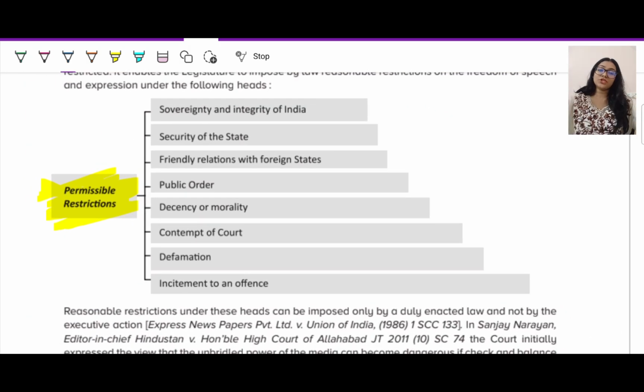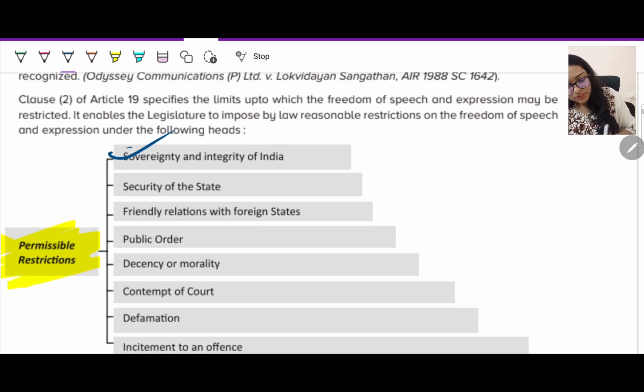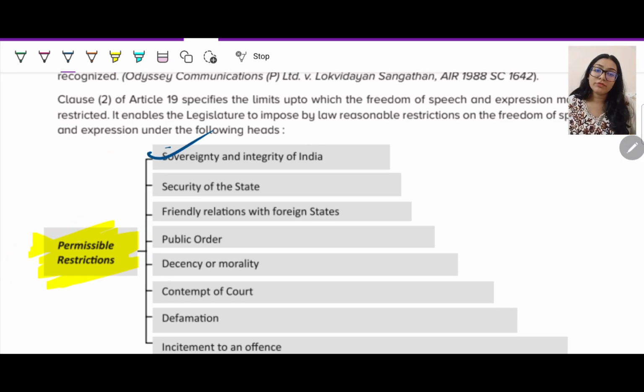Now, permissible restriction. I can say whatever I want, but can I say whatever I want? No. There are certain reasonable restrictions, you have to understand that. Anything which is against the sovereignty and integrity of India, like any anti-national comments if you're making, that is not allowed. You can say that you don't like one particular political party or the way they are ruling, or some of their policies are not very fine.